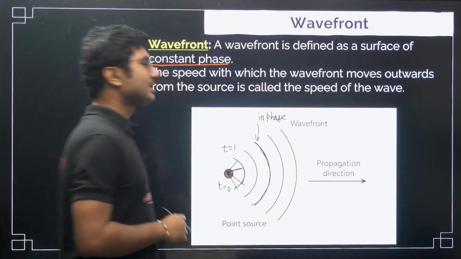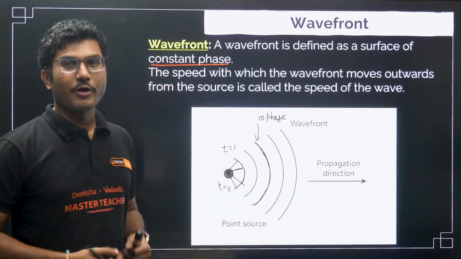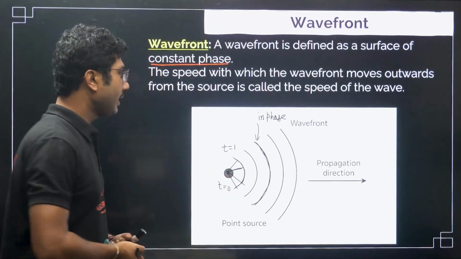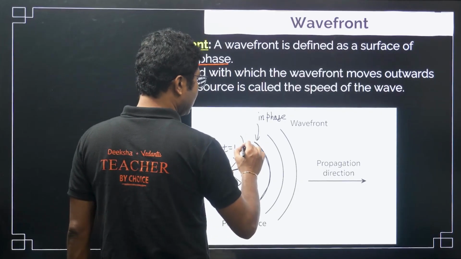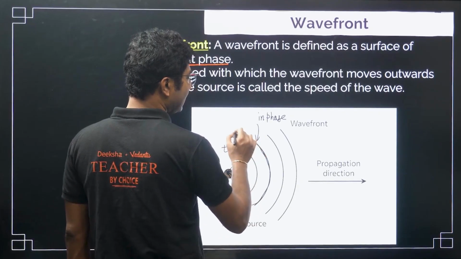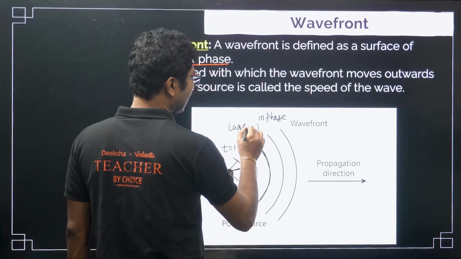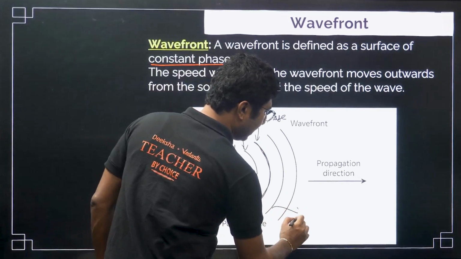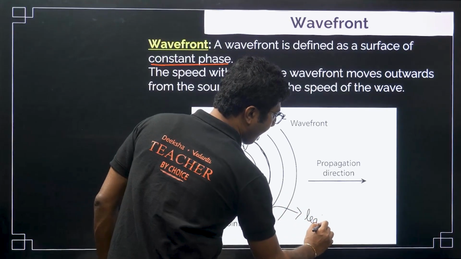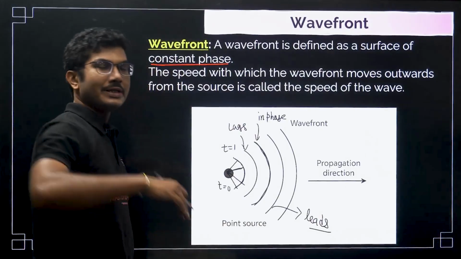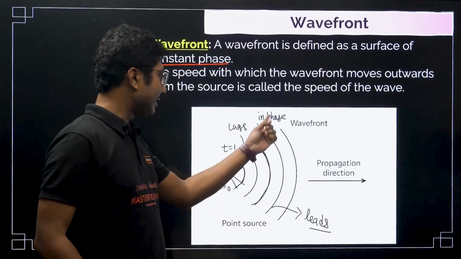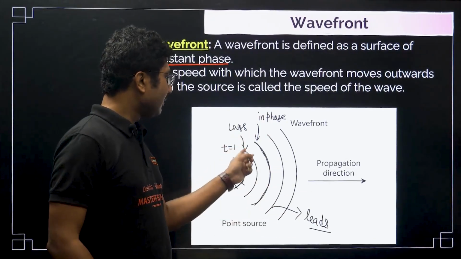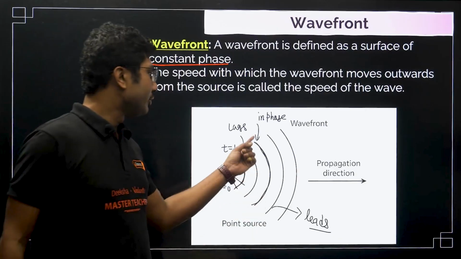That means they all started from the same point at the same time. This one lags, this one lags, and this one leads. Leads means ahead. This layer is ahead in phase, and this one is behind in phase with respect to it.